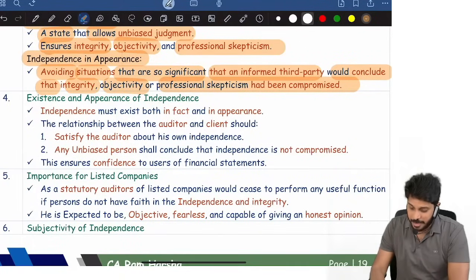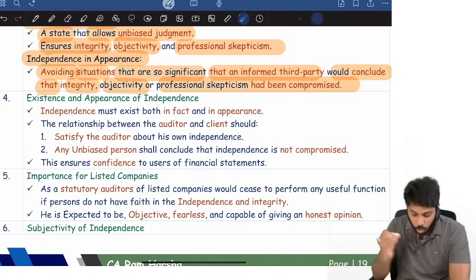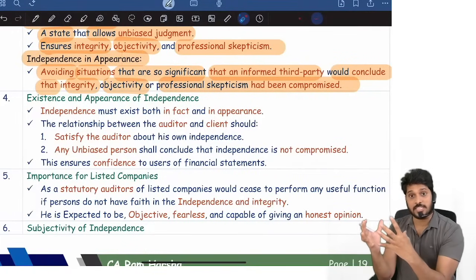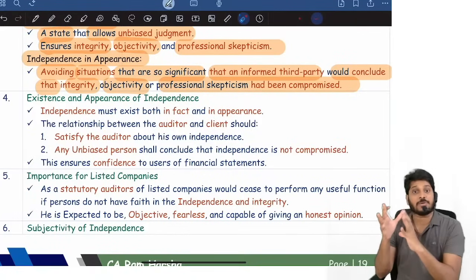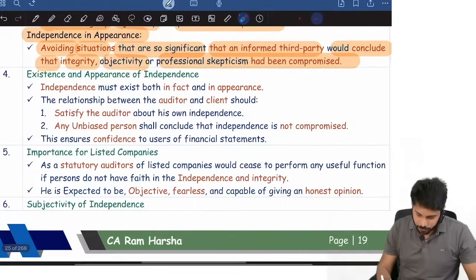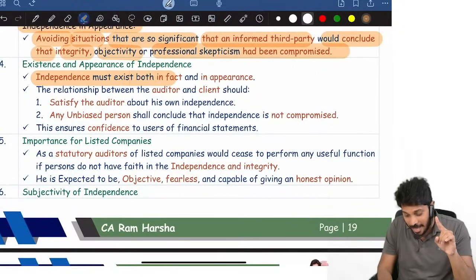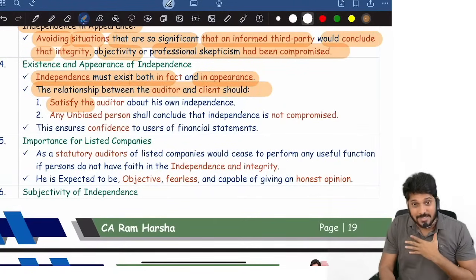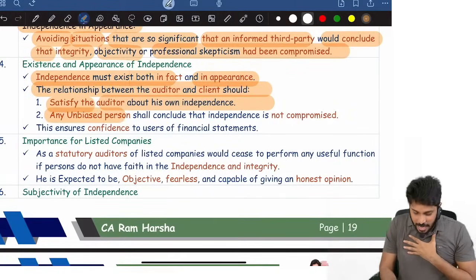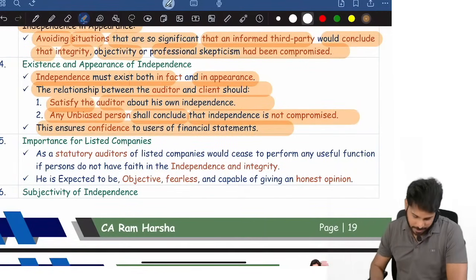For example, third party means what? Here you see, they didn't use the word simply third party, they used the words informed third party. What do you mean by informed third party? He is the one who has knowledge of the law, knowledge of accounting, knowledge of CAs, how we practice. That person is called an informed third party. And therefore, independence must exist in fact and in appearance. In relationships between auditor and client, the auditor should satisfy that he is independent. Any unbiased person shall conclude that independence is not compromised. This ensures confidence to the users of the financial statements.